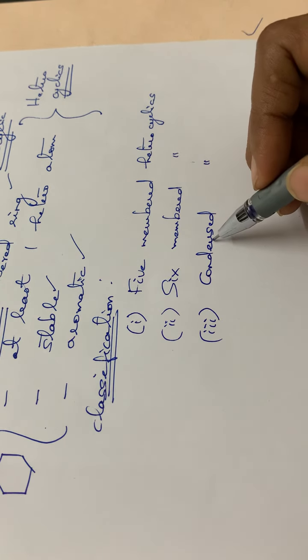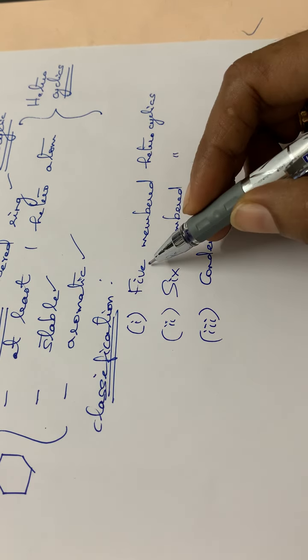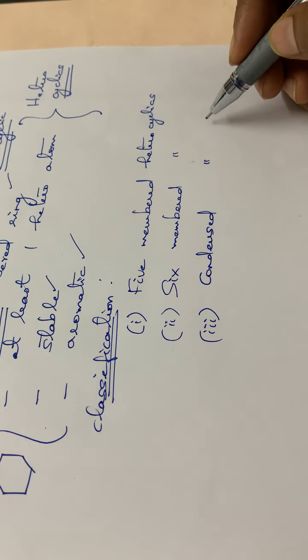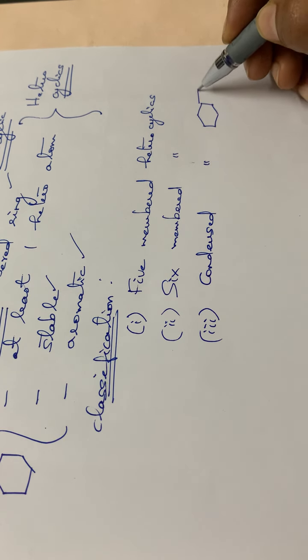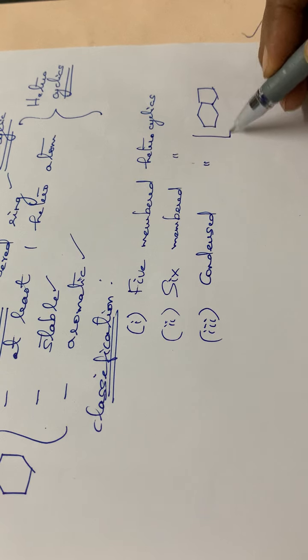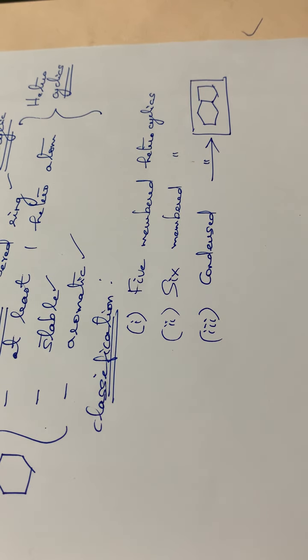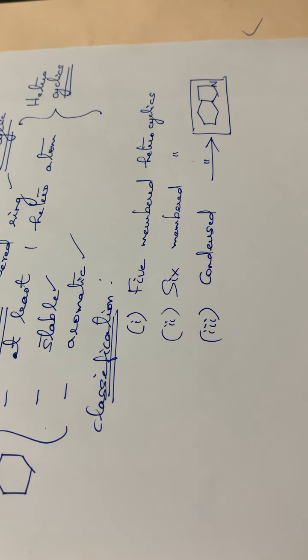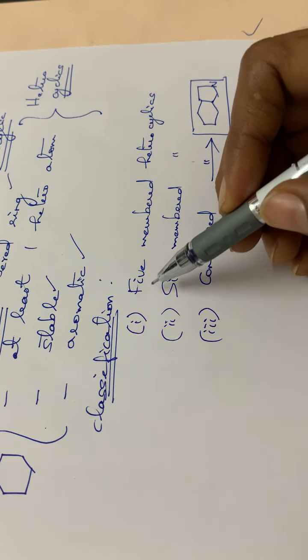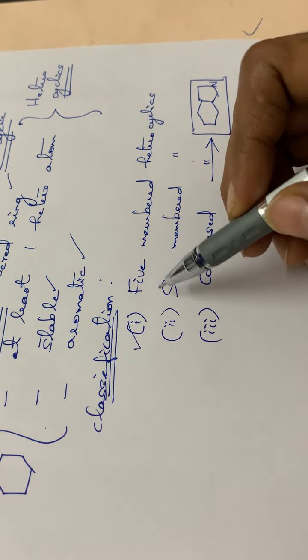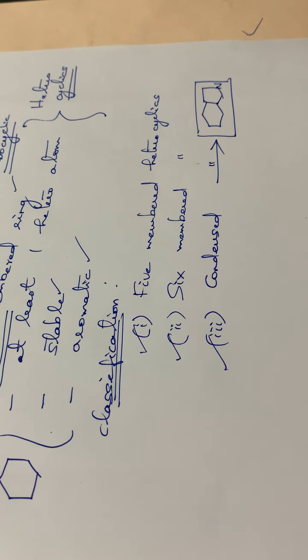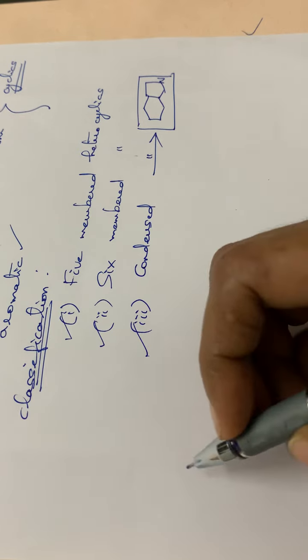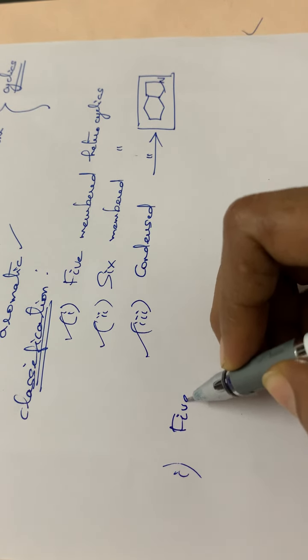Condensed heterocyclic means it will be a combination of both 5-membered and 6-membered rings. That means one 6-membered ring combined with a 5-membered ring, and it will also have a heteroatom. Such compounds are called condensed heterocyclics. So the classification is into 3 types: first 5-membered, then 6-membered, and third the condensed heterocyclics. Then you have to go through them one by one. The first one is the 5-membered heterocyclics.